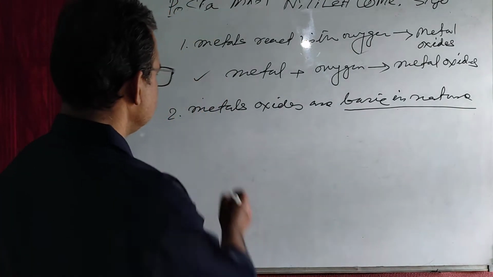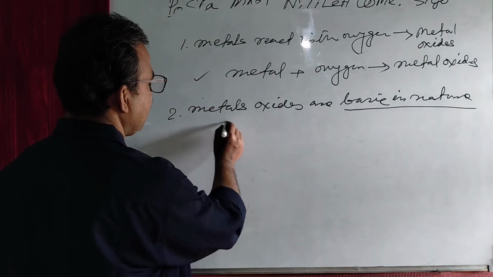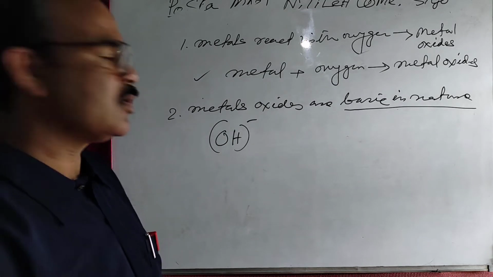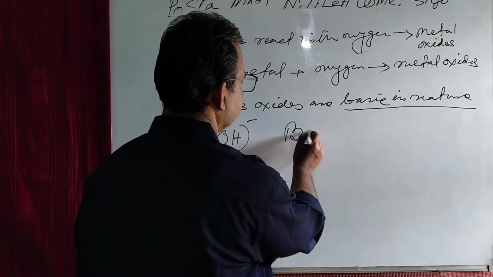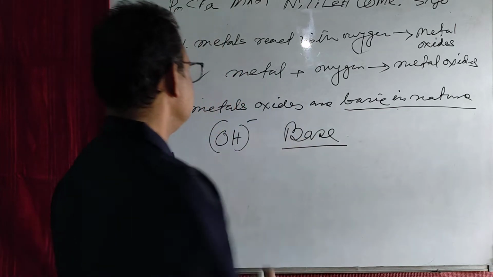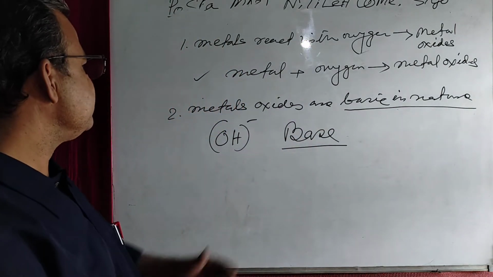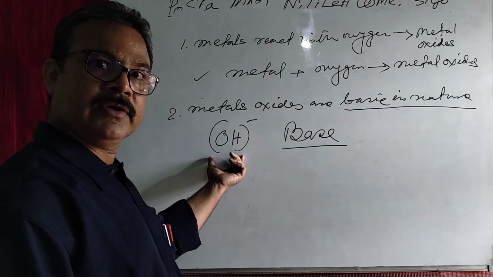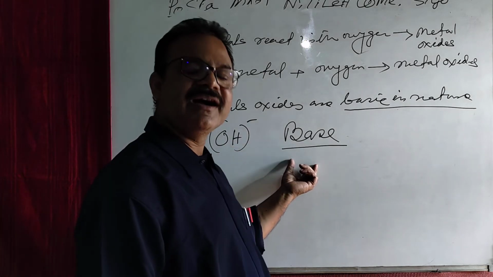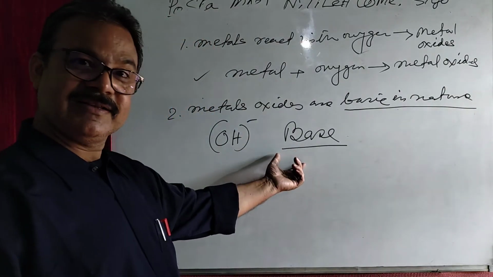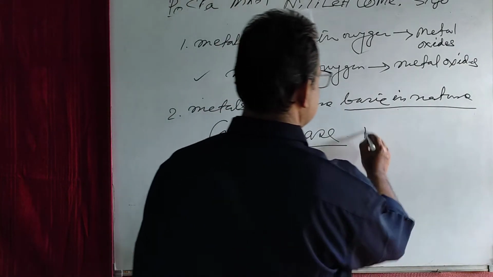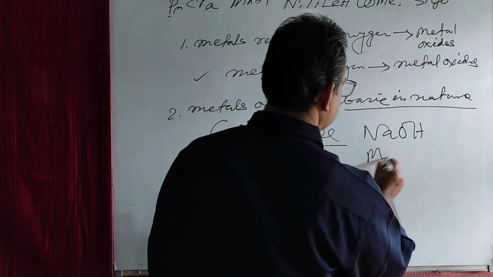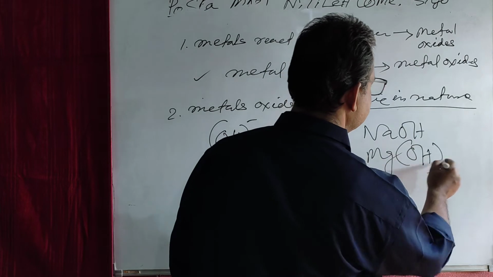And again, what are bases? Those substances which release hydroxyl ion or hydroxide ion when dissolved in water are called bases. As for example, sodium hydroxide, then magnesium hydroxide.